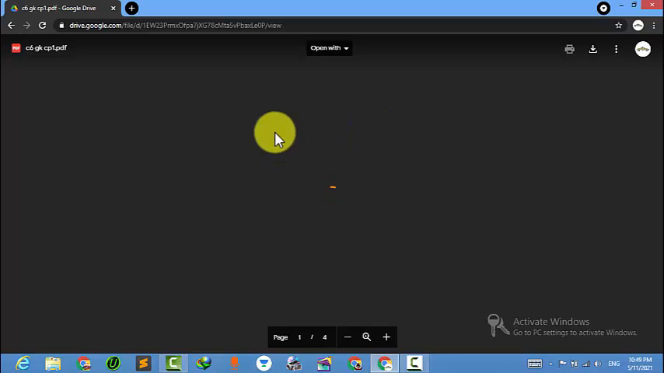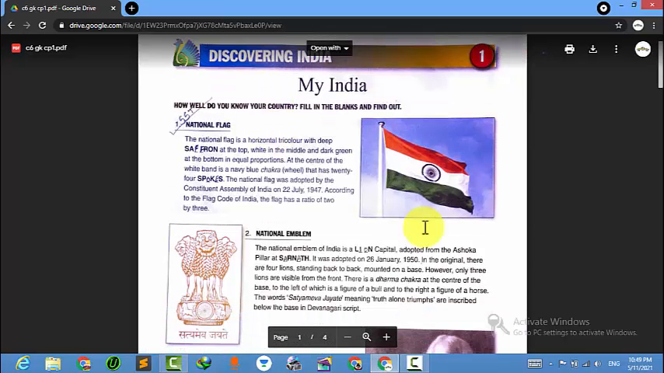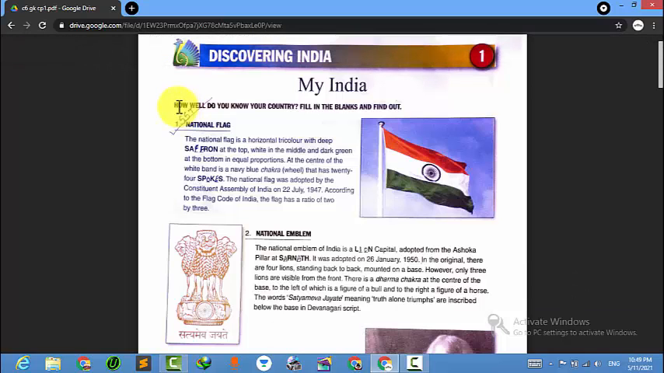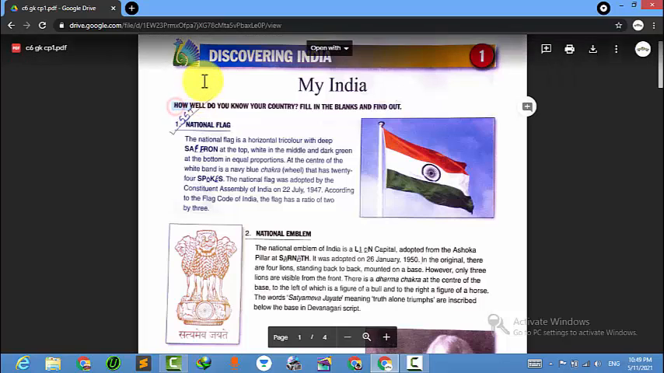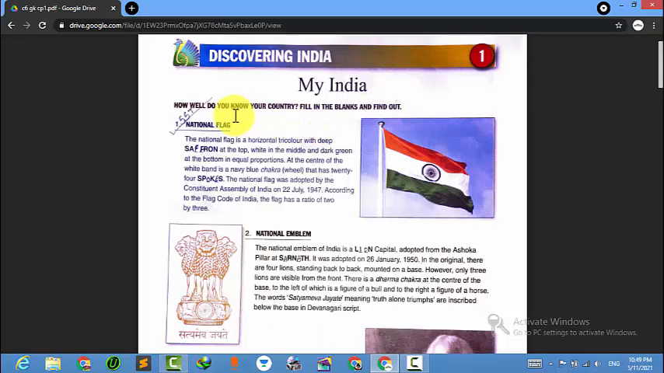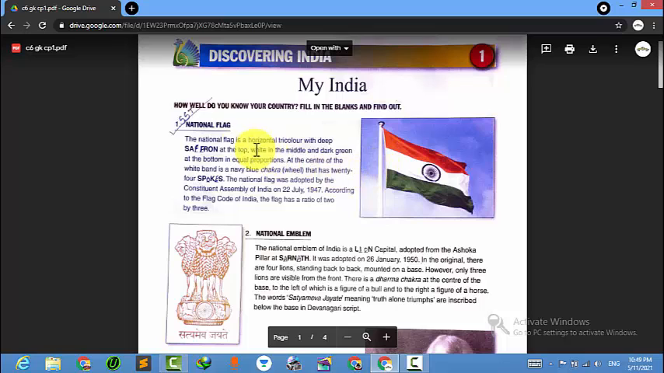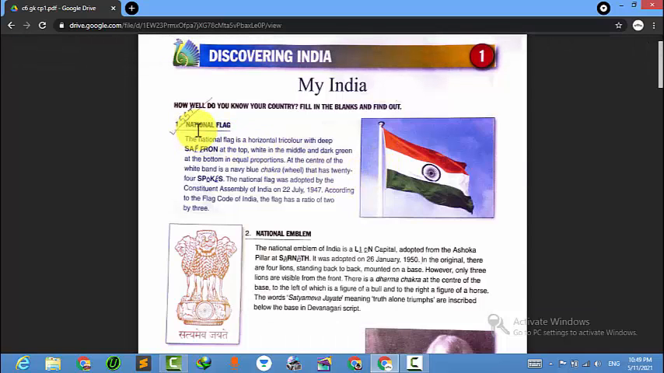So here, the first chapter is about my India, the country we are living in. How do we feel to know our country? In this chapter we will discuss some facts about the country, some national emblems, some national flags, all important facts that every person should know.